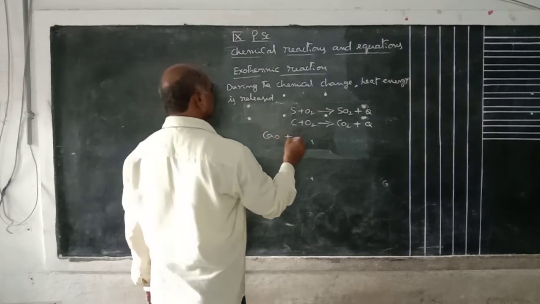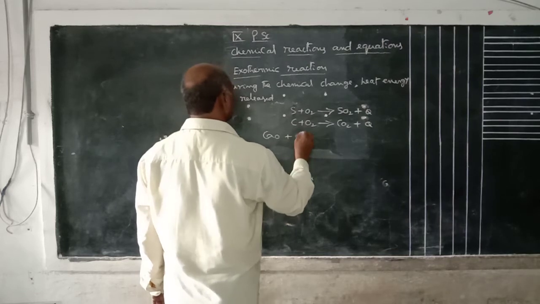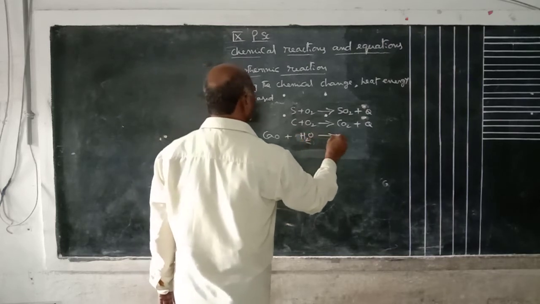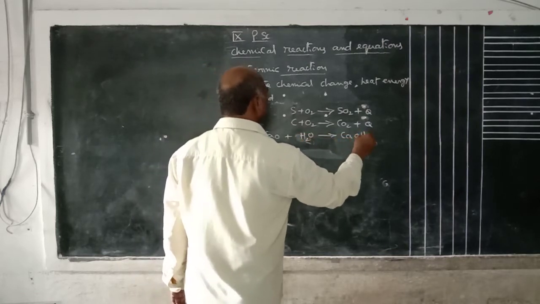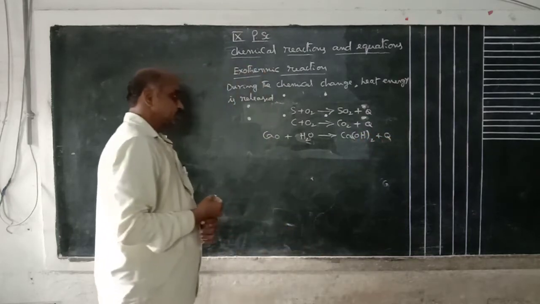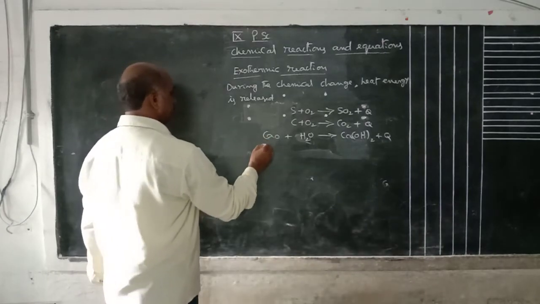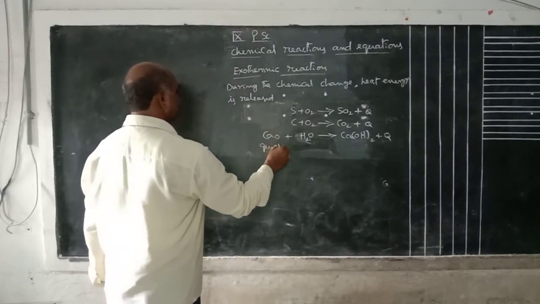CaO plus H2O gives rise to Ca(OH)2 plus Q. Take a smaller activity with CaO. CaO is quicklime.